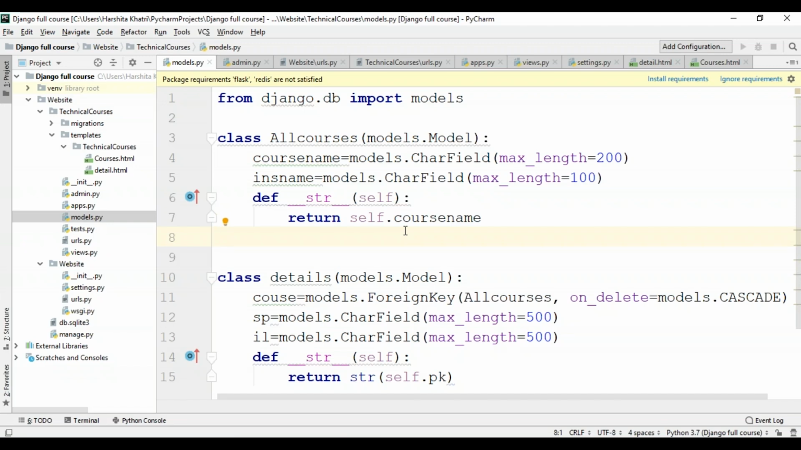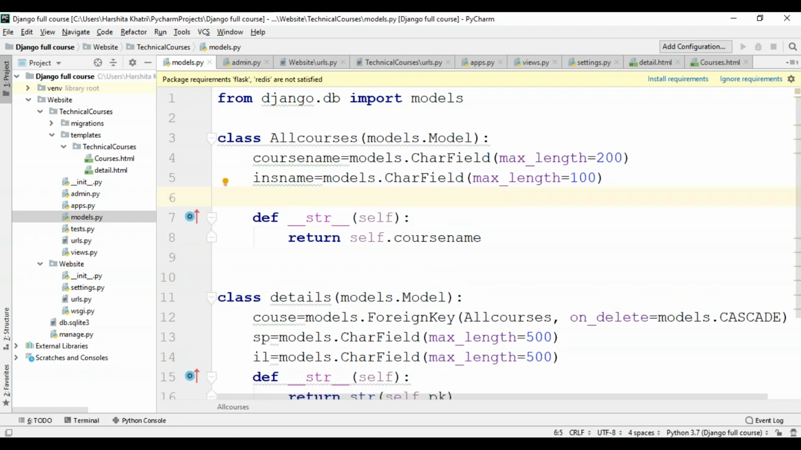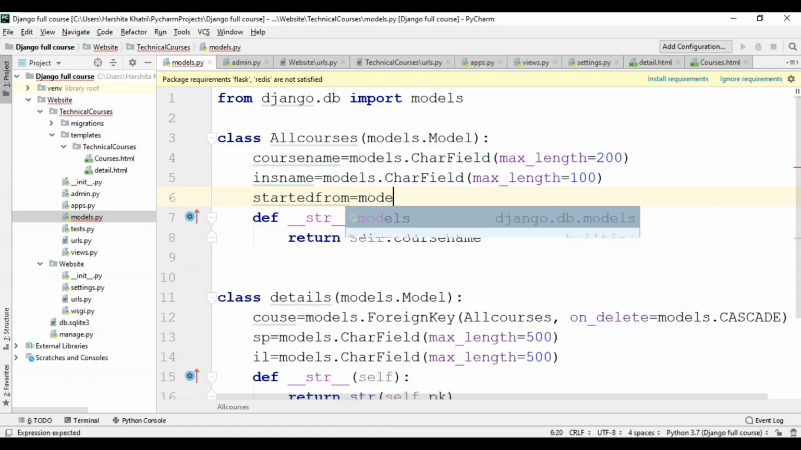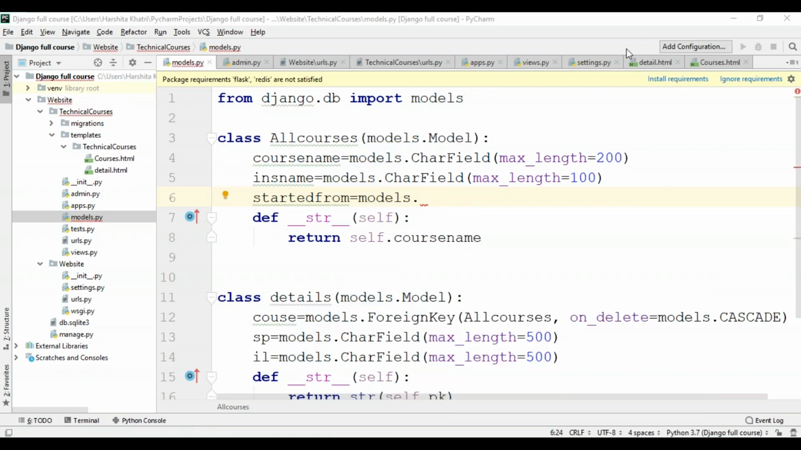I will name it started from and will use the DateTimeField of the models class. So to the all courses class, I'll be adding a new variable named started from, and I'll be using models.DateTimeField. Please be careful with the spellings. So that is DateTimeField, and within this, I'll say started from.